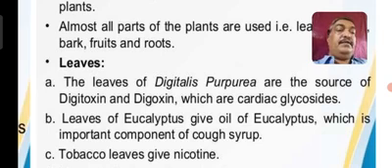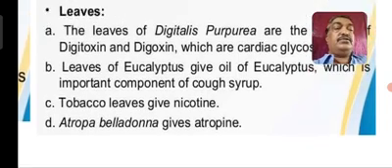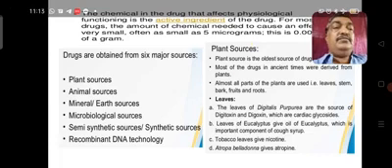So nicotine is one of the chemical substances used in the treatment of certain diseases. Then Atropa belladonna gives atropine. So atropine is another chemical substance which is used as a drug. Now with this we move on to another slide.